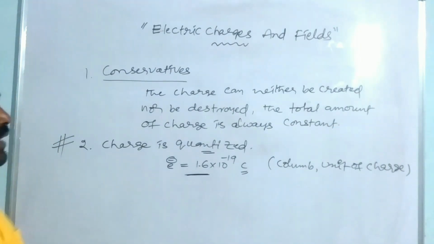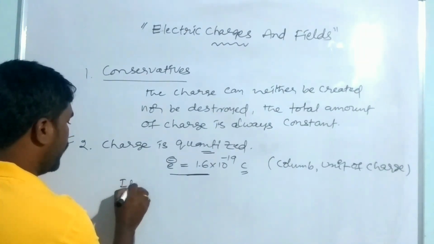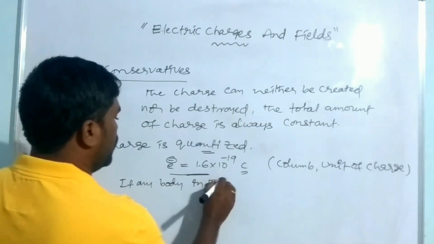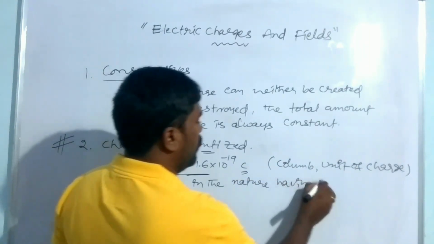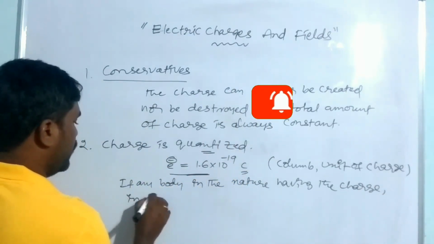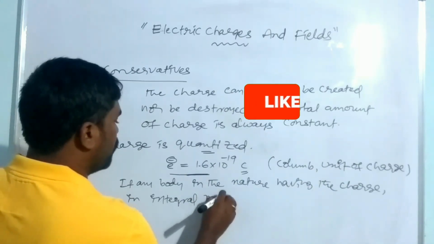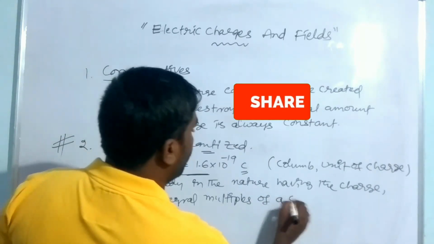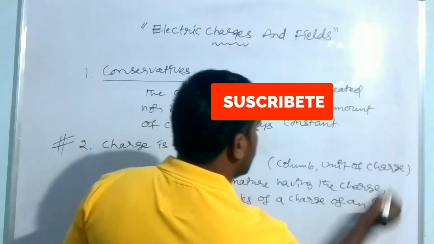So what is the quantization here? If any body in nature has a charge in integral multiples of the charge of an electron, this is the quantization of charge.